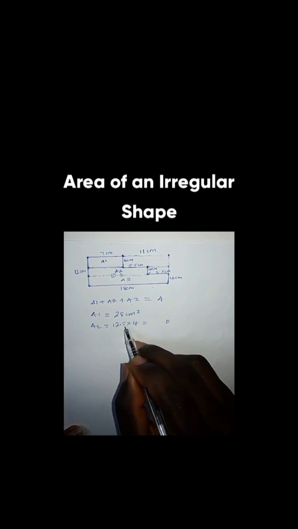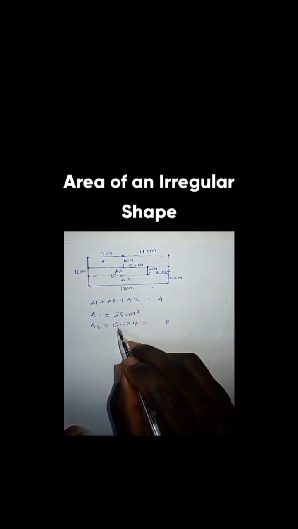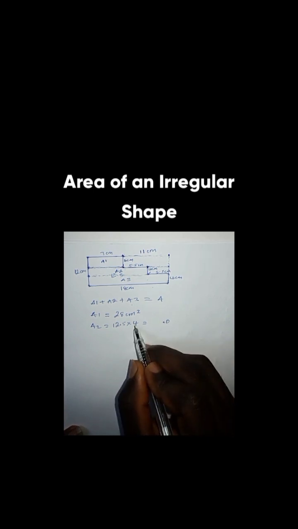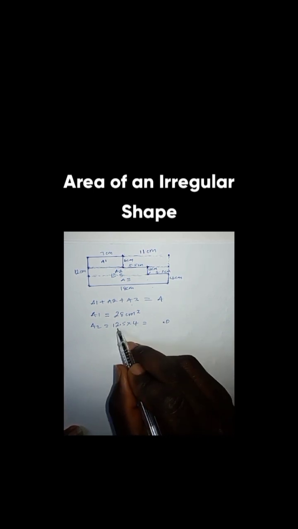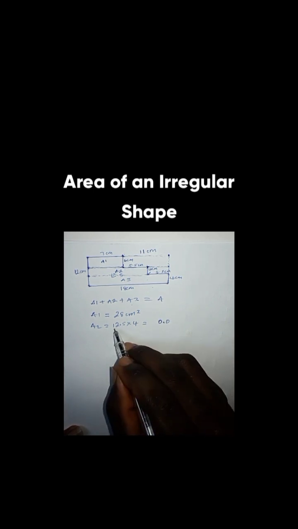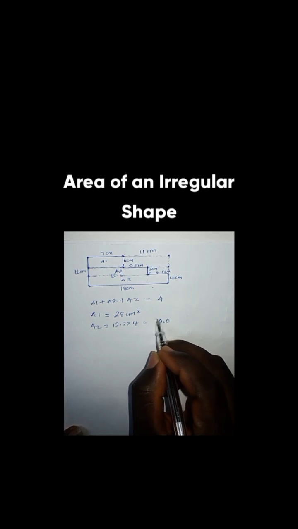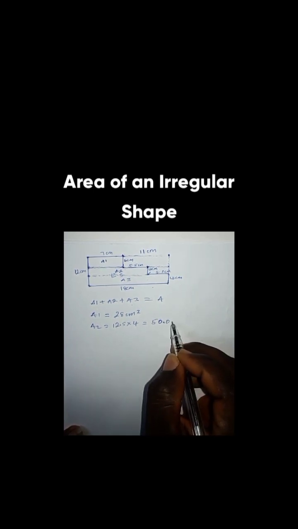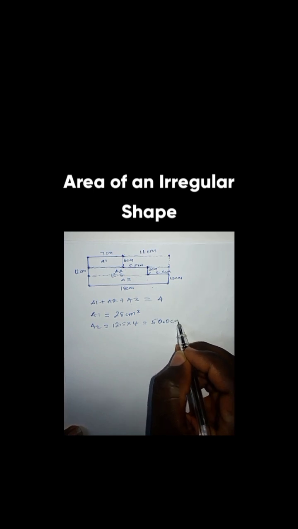And that should be 0. This is 0, and this is 8. So we have point. 4 times 2 is 8, and 2 is 10. So we have 0, and then you have 5. So this is 50 square cm.